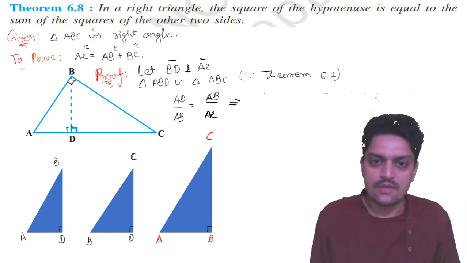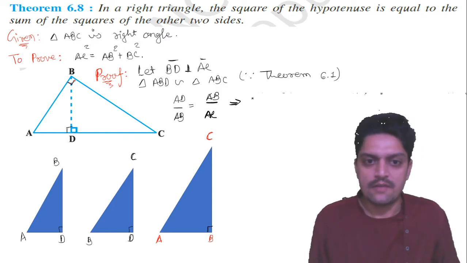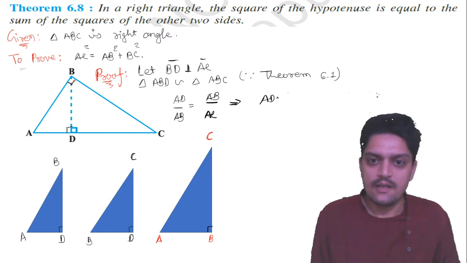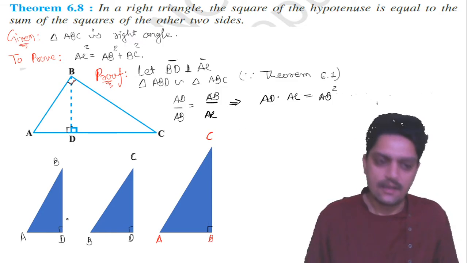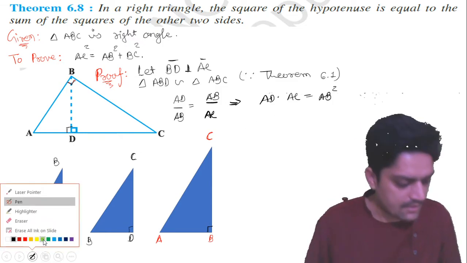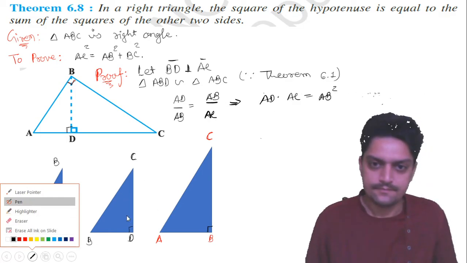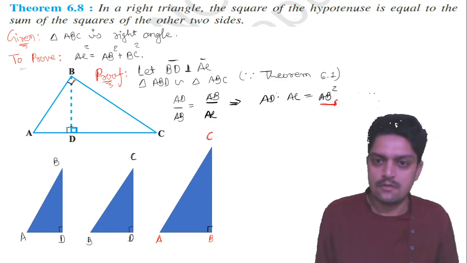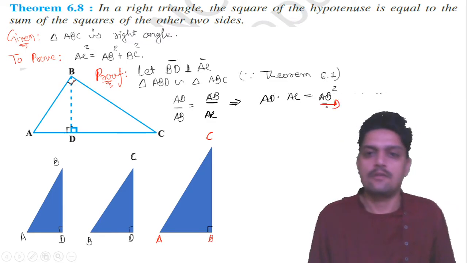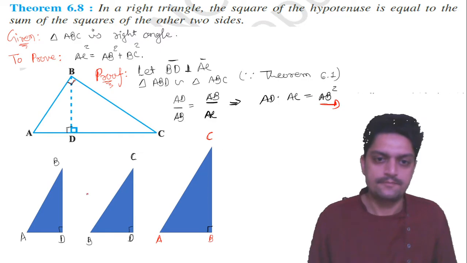So AB upon AC. If you cross multiply, what will come? AD into AC is equal to AB square. Clear? We will call it equation number 1.